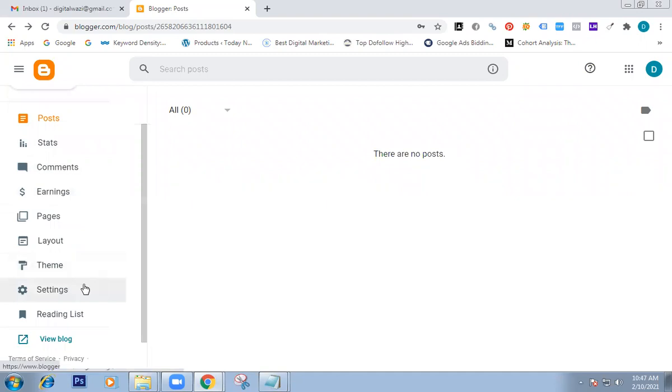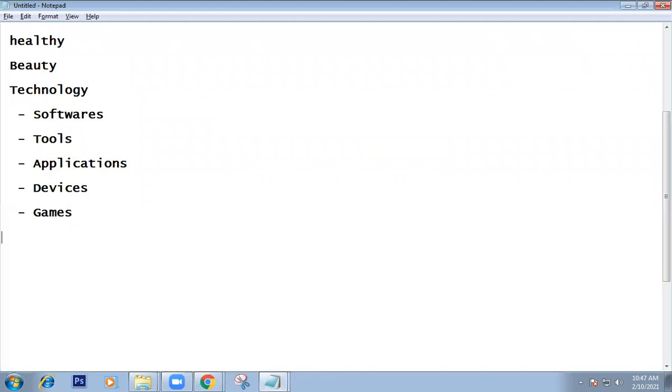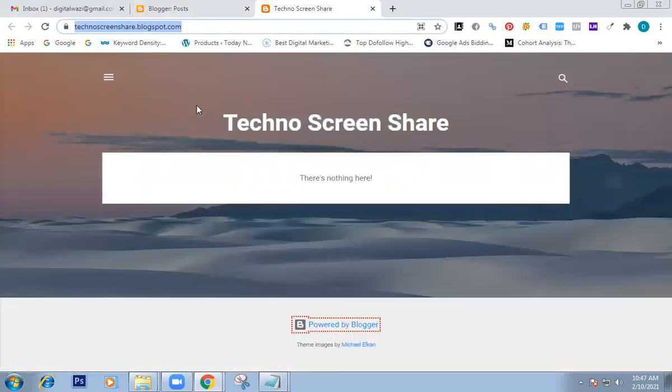How can we see our output? When you click on view blog, see, this is our output. If anyone wants to create a temporary website immediately, they will create it like this. This is our domain name. Right now, nothing is here. Our domain is techno screen share. You have to design our blog. You will add our templates, then you will design everything.